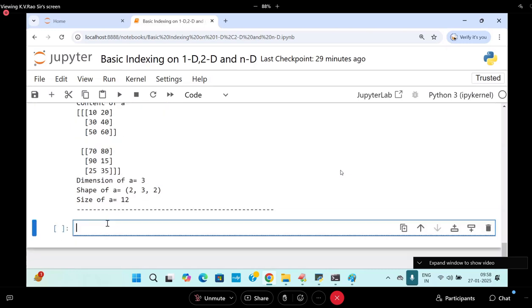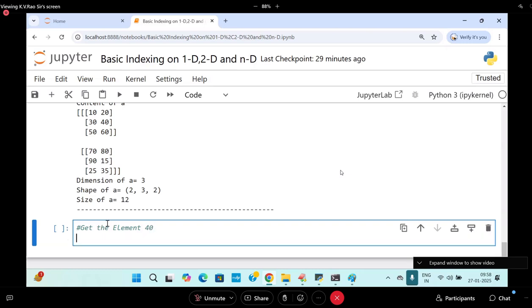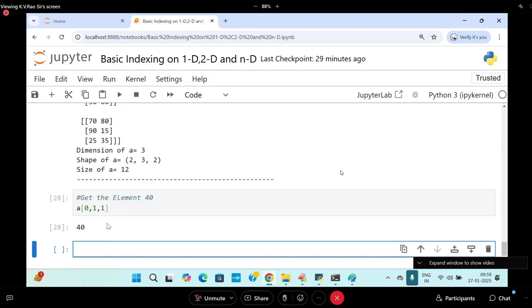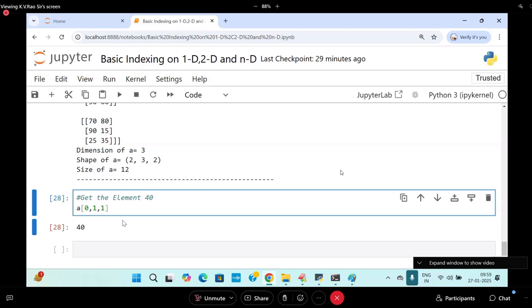Get the element called 40. Come on. A of 0 comma 0 comma 1 comma 1. 0 comma 1 comma 1. So it will give you the element 40. This is with all positive indices. Get the element 40 in another way.